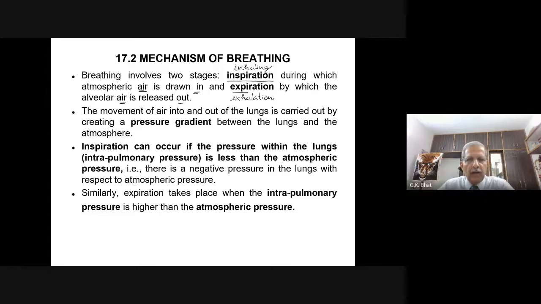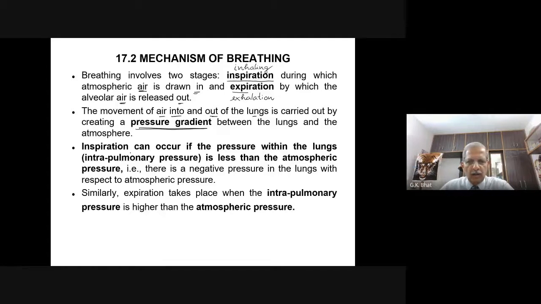The movement of air into and out of the lungs is carried out by creating what is called a pressure gradient. Only when there is a difference in the partial pressure between the atmosphere and the lungs will you see the movement of air from outside to inside or from inside to outside.